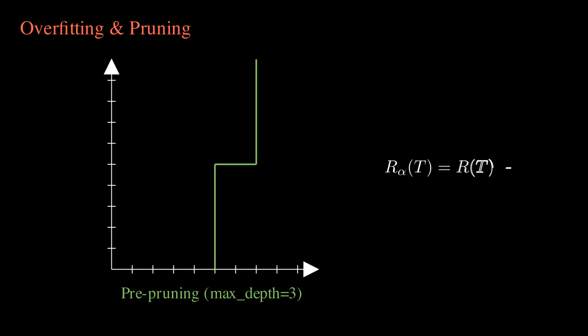The second, mathematically rigorous strategy is post-pruning, specifically minimal cost complexity pruning. We let the tree grow fully, but then we introduce an alpha penalty into the objective function. The alpha parameter penalizes the absolute size of the tree, denoted by T. The algorithm selectively snips off weak branches, collapsing them back into parent leaves, until the tree reaches the perfect balance of bias and variance. But even with perfect pruning, a single tree is fundamentally unstable.